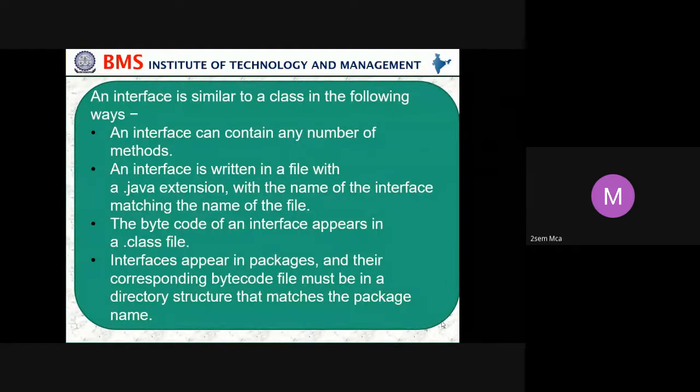An interface is written in a file with a Java extension. It is written with the Java extension with the name of the interface matching the name of the file. Just as we say the class name should match the file name, in the same way, even in the interface, the interface name and the file name should be the same. The bytecode of an interface appears in the class file. Interface appears in the package and their corresponding bytecode file must be in a directory structure that matches the name.